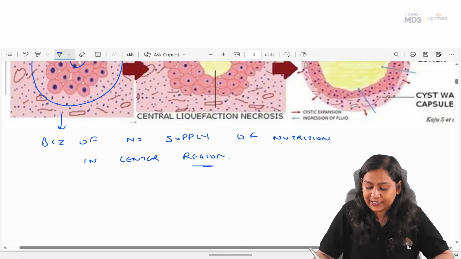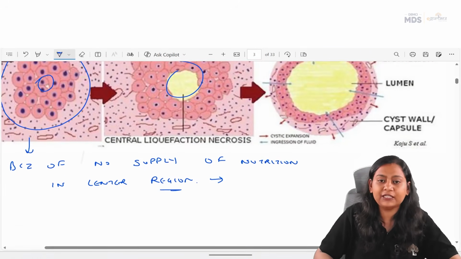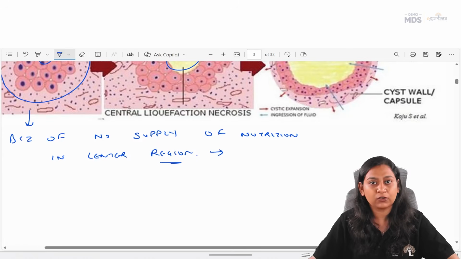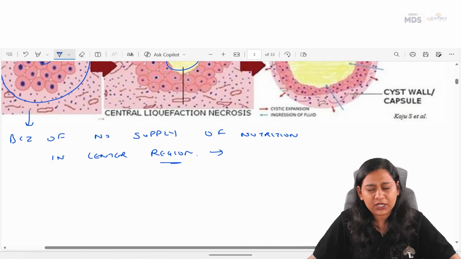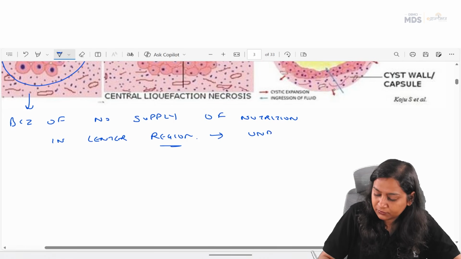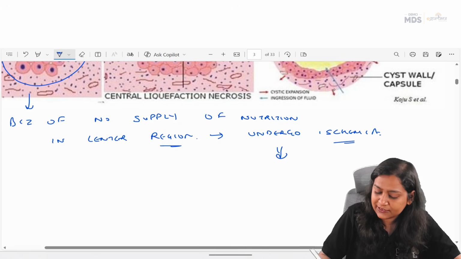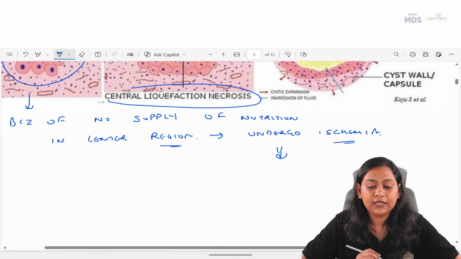The cells in the center region undergo ischemia. That is central liquefaction necrosis. There is one question: what kind of necrosis occurs when there is cyst formation? It is central liquefaction necrosis.